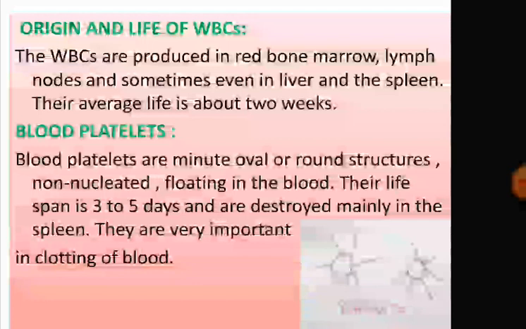Blood platelets, which are also called thrombocytes. Now, blood platelets are minute oval or round structures. They are non-nucleated and float in the blood. Their lifespan is about 3 to 5 days, and they get destroyed mainly in the spleen. Their main function is they help in clotting of blood, which is also called coagulation.